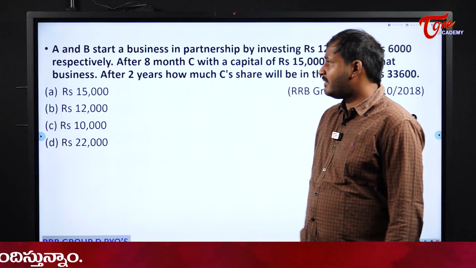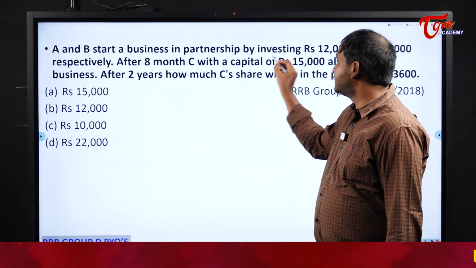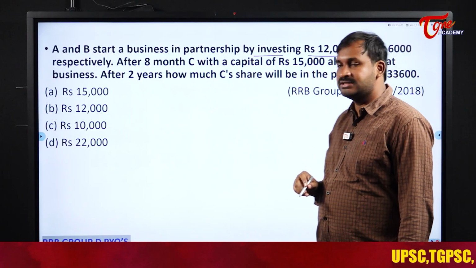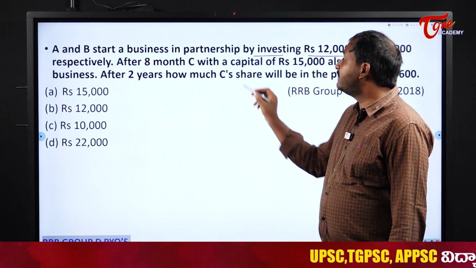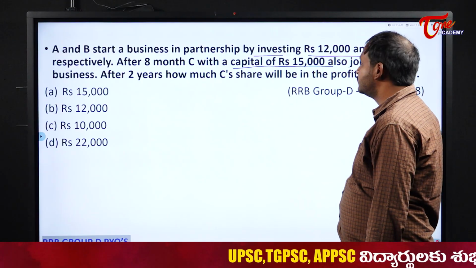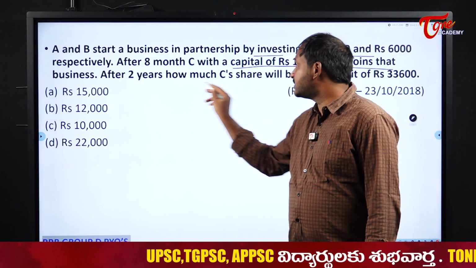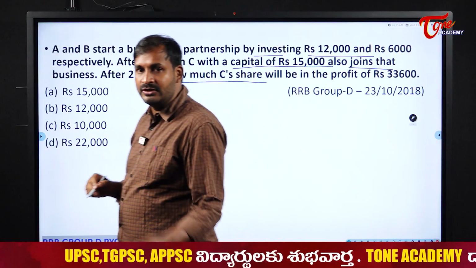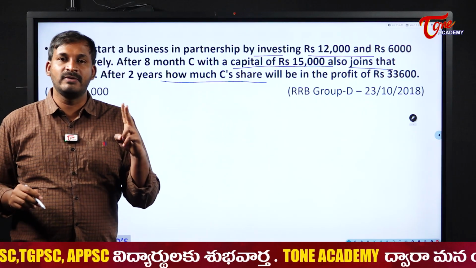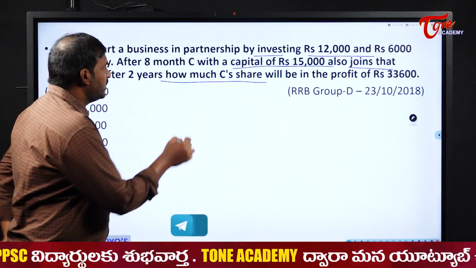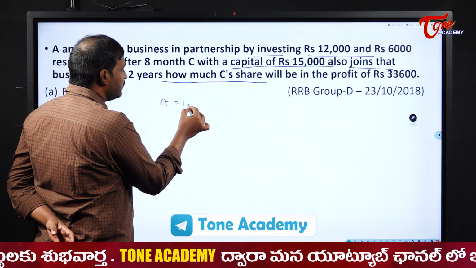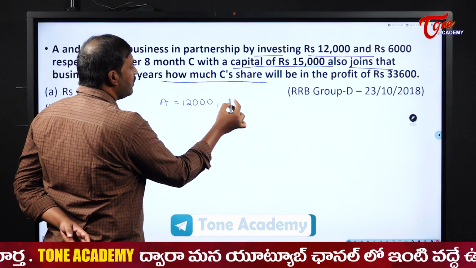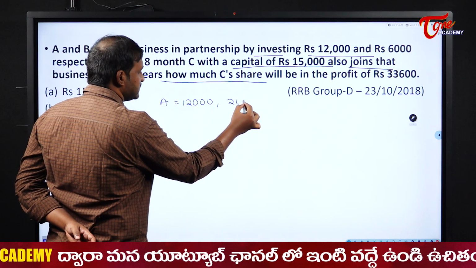Next one. A and B start a business in partnership by investing rupees 12,000 and 6,000 respectively. After 8 months, C with a capital of 15,000 also joins that business. After 2 years, how much will C's share be in the profit? Now the business is run for how many years? Overall 2 years. So A invested how much, students? 12,000 and he invested for the complete duration, that is 24 months.